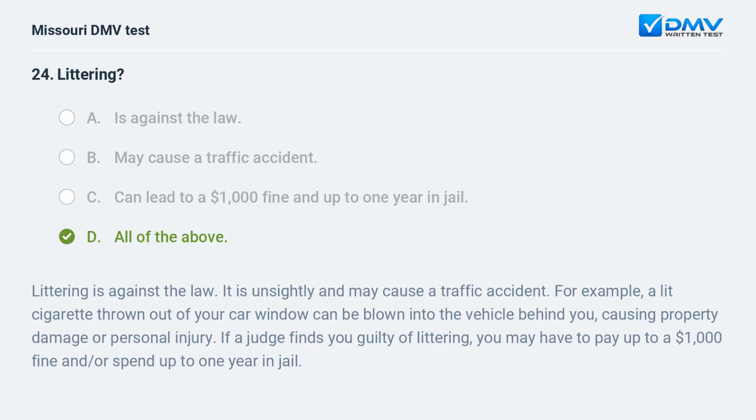D. All of the above. Littering is against the law. It is unsightly and may cause a traffic accident. For example, a lit cigarette thrown out of your car window can be blown into the vehicle behind you, causing property damage or personal injury. If a judge finds you guilty of littering, you may have to pay up to a $1,000 fine and/or spend up to 1 year in jail.